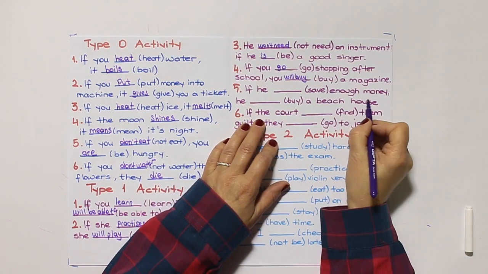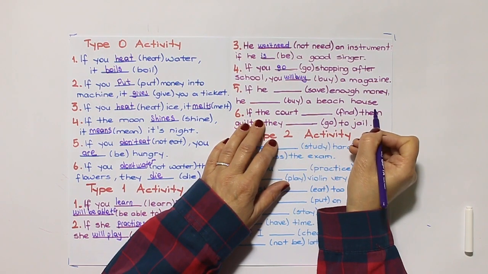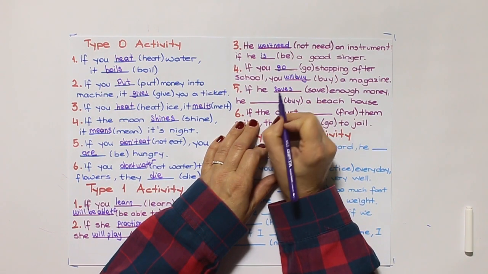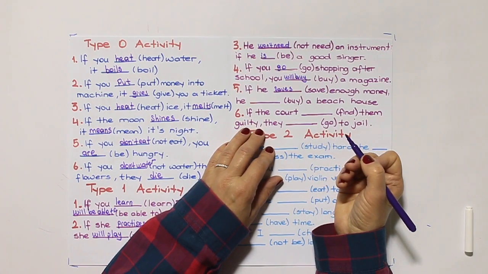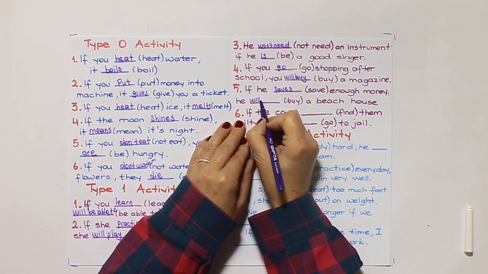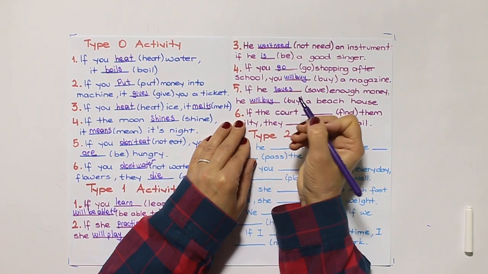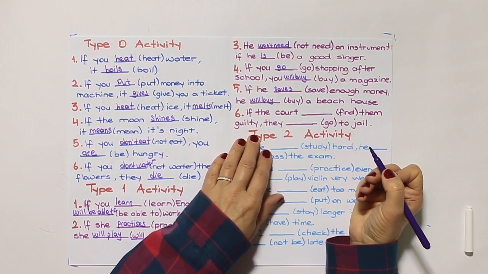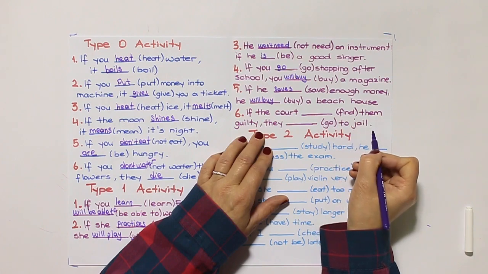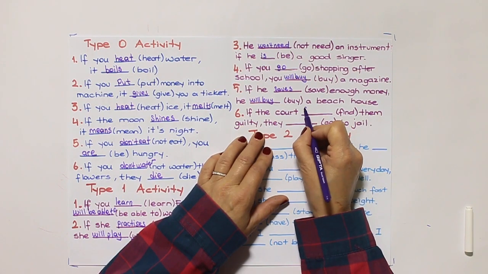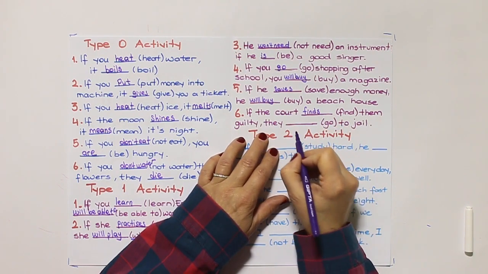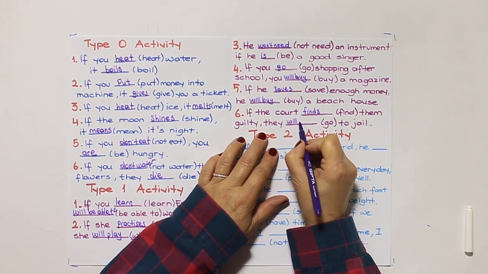If he save enough money, he buy a beach house. If he saves enough money, he will buy a beach house. If the court find them guilty, they go to jail. If the court finds them guilty, they will go to jail.